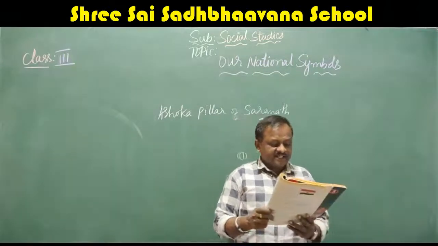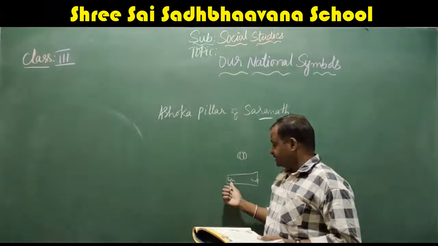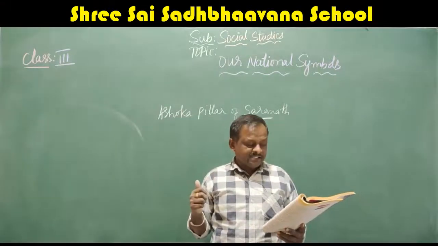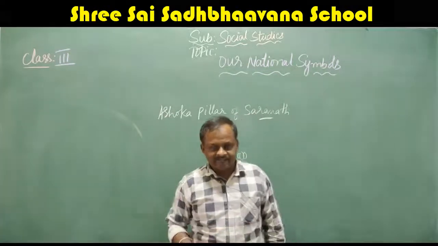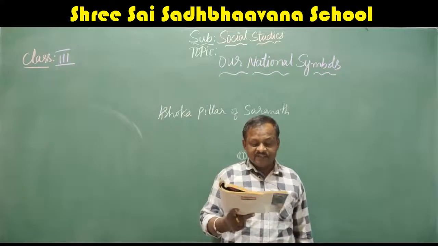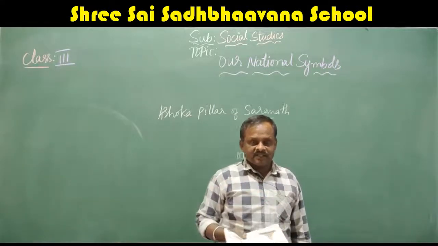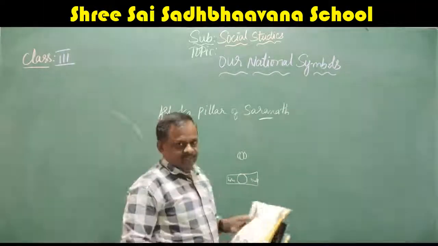The horse stands for energy and speed. We will represent this horse for the purpose of speed and power. And the bull stands for right conduct. Between these two carvings, there is a wheel known as Dharma Chakra.